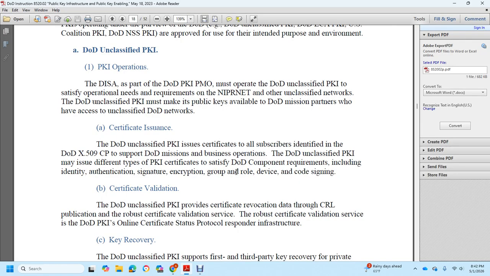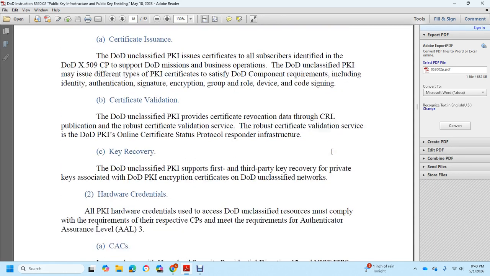The DoD unclassified public key infrastructure may issue different types of public key infrastructure certificates to satisfy DoD component requirements, including identity authentication certificates, signature, encryption, group and role, device, and code signing. Certificate validation: the DoD unclassified public key infrastructure provides certificate revocation data through CRL publication and robust certificate validation services through the DoD public key infrastructure Online Certificate Status Protocol responder infrastructure. Key recovery: the DoD unclassified public key infrastructure supports first and third party key recovery for private keys associated with DoD public key infrastructure certificates.